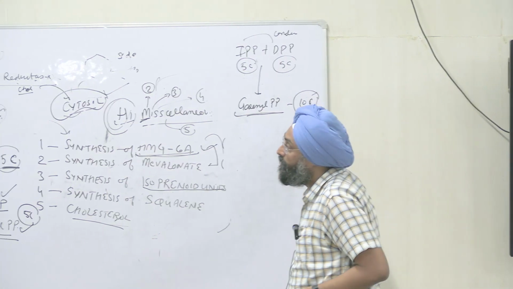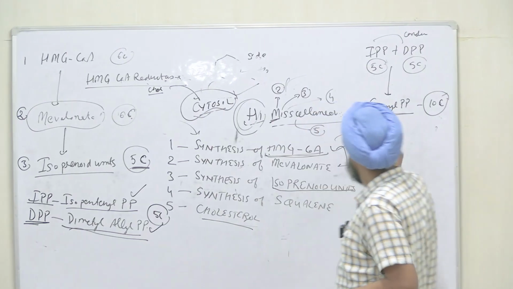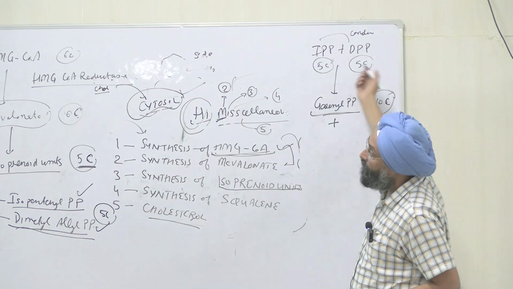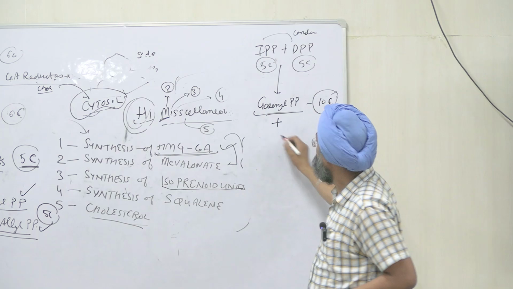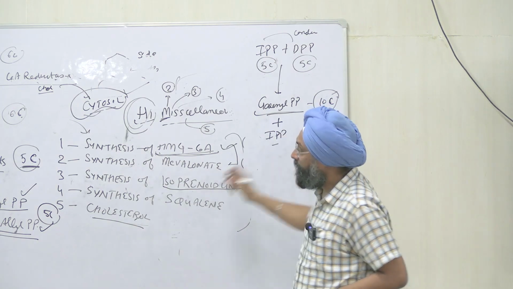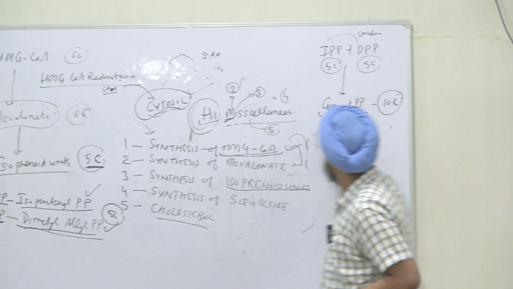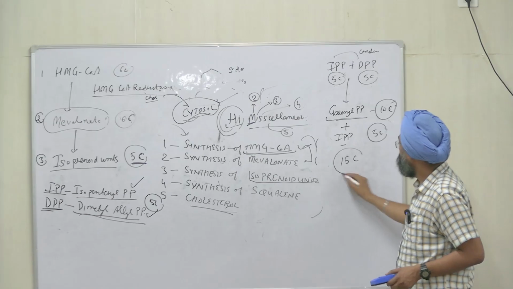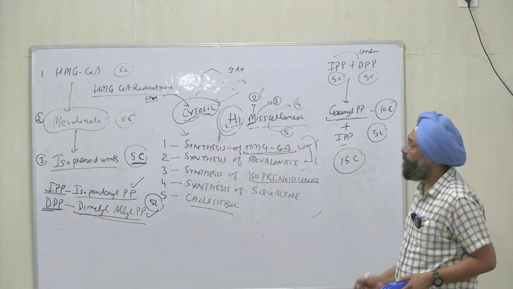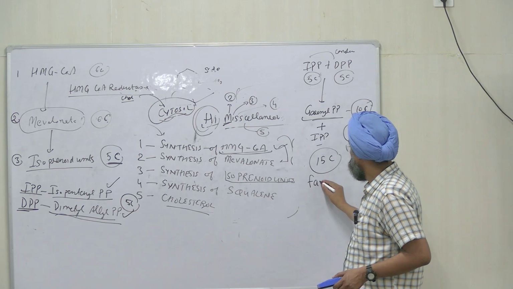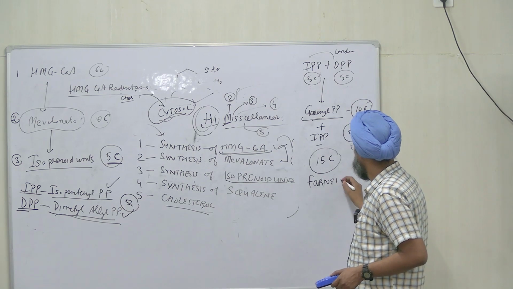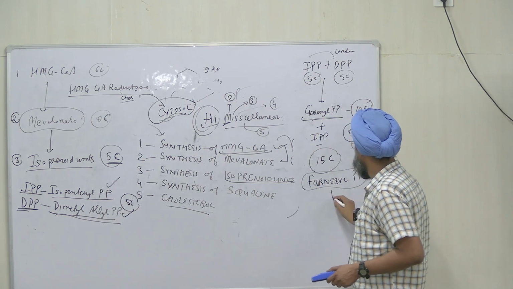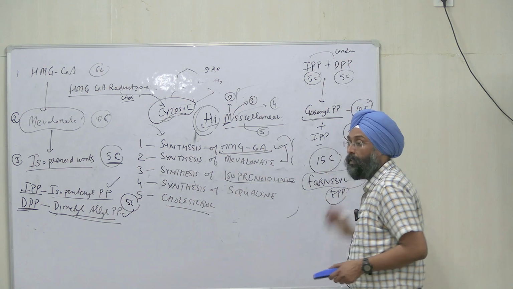After that, this is 10 carbon, we add another molecule of which? IPP, this isopentenyl pyrophosphate. So 10 carbon plus 5 carbon, we get 15 carbon compound. What is the name of this compound? 15 carbon, farnesyl pyrophosphate, or FPP. You can write FPP.